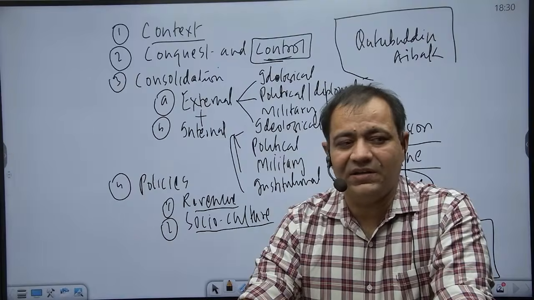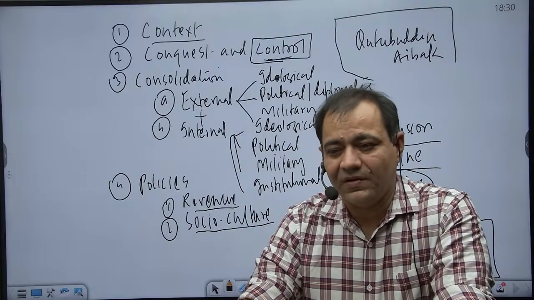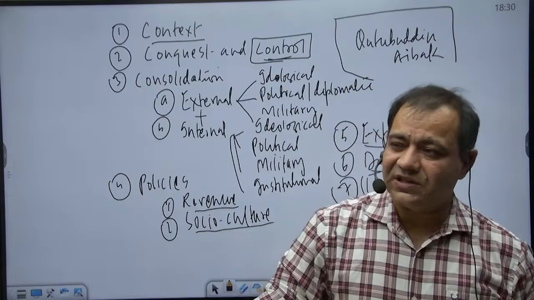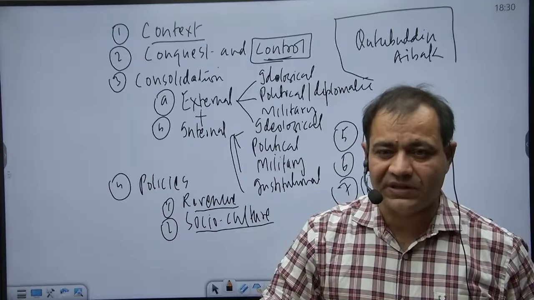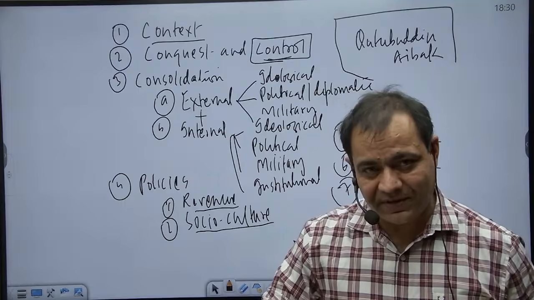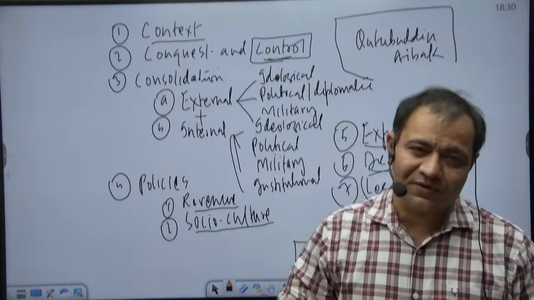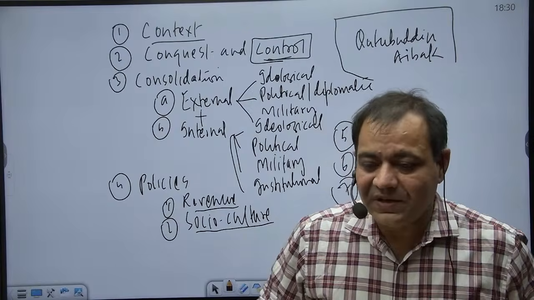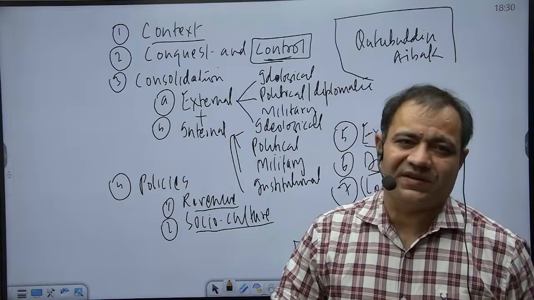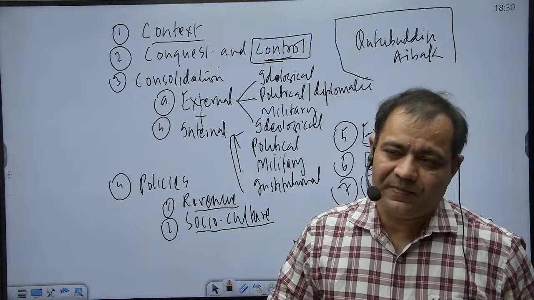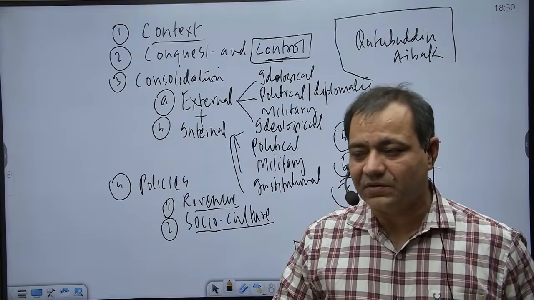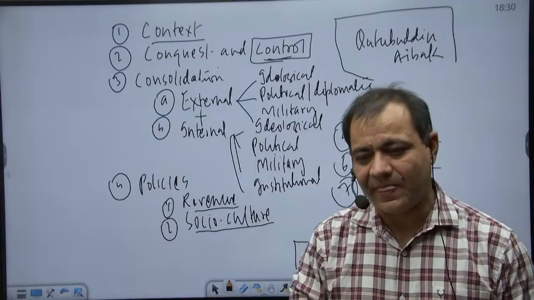So he started the construction of the Qutub Minar. Of course, he could not live to see its completion. So that structure later on was completed by Iltutmish. And since we are talking about Qutub Minar, we can also talk about all the rulers who came to be associated with the Qutub Minar. So Qutbuddin Aibak started the construction, Iltutmish completed, and around 1366 or 67, when the Tughlaqs were ruling over the Sultanate, Firoz Shah Tughlaq, who is particularly known for taking interest in architecture, was the Sultan.